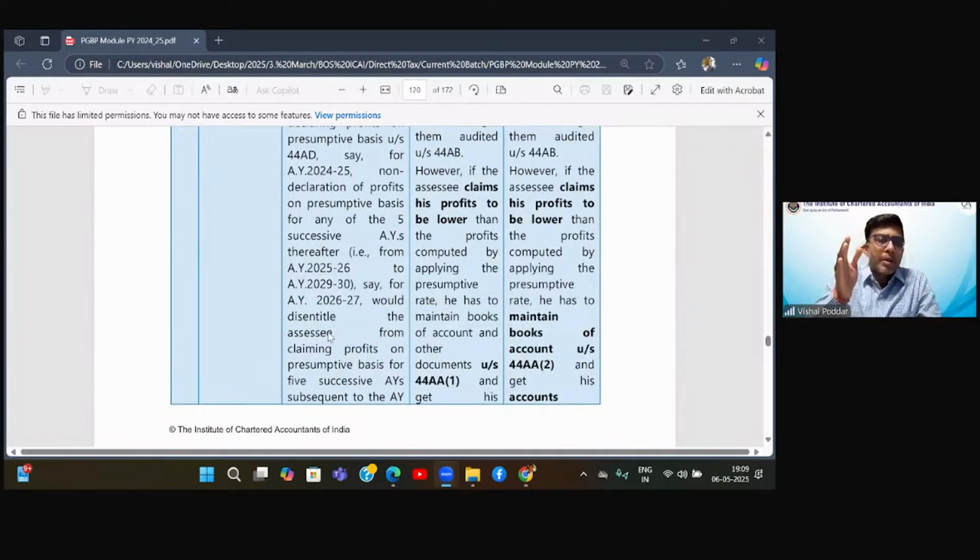So we had a simpler provision of punishment: that you want to show lesser income, maintain books, get them audited. That was 44A. Then 44ADA put one more condition. You want to claim lesser income, and if your total income is exceeding the basic exemption limit, then maintain books and get them audited. Now 44AD is giving some additional restriction and condition.